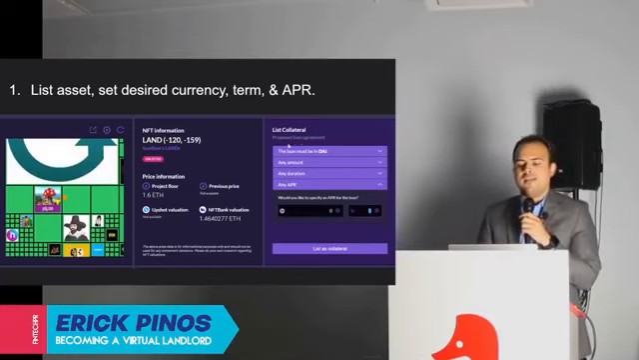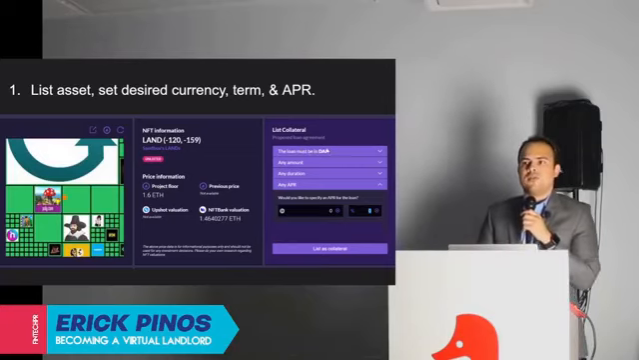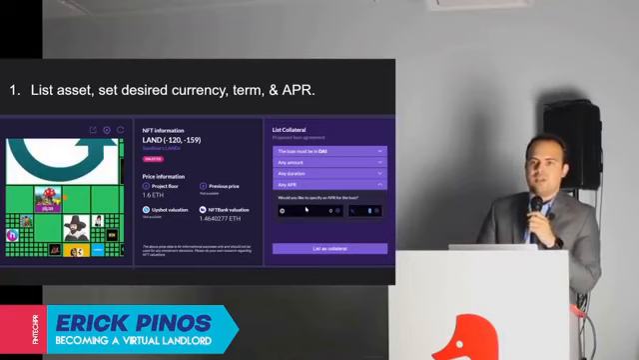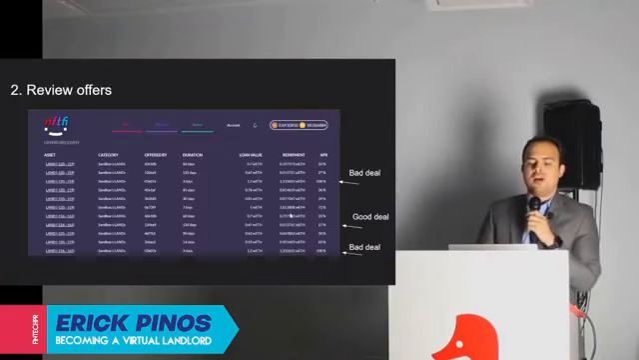And then when I list it, I can say, hey, I'm looking for a loan in DAI. I'm looking for $5,000 worth of this token, of ETH or of DAI. I'm looking for it for 30 days, and I'd like to pay 20% APR or 10% APR or whatever. And then you can list it. Then you get the offers.